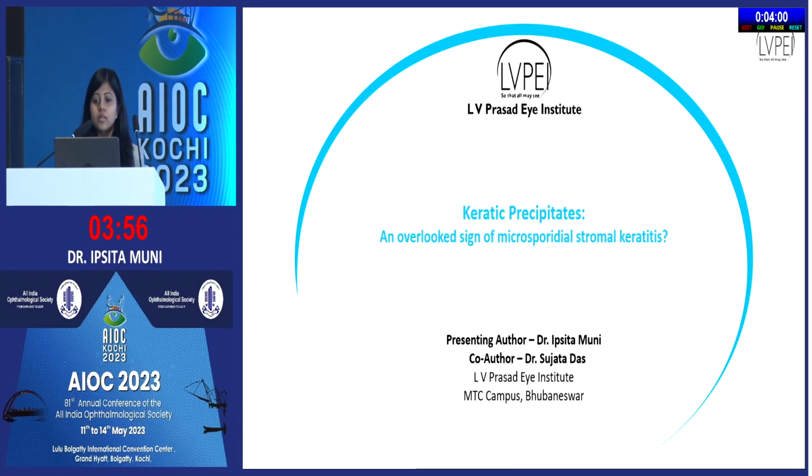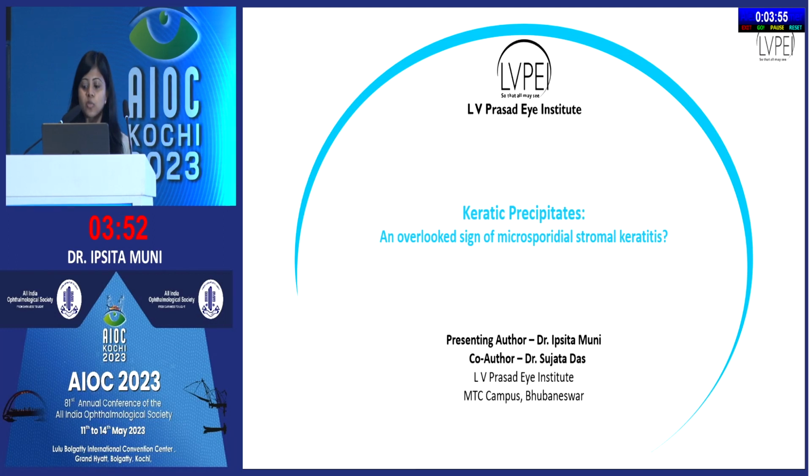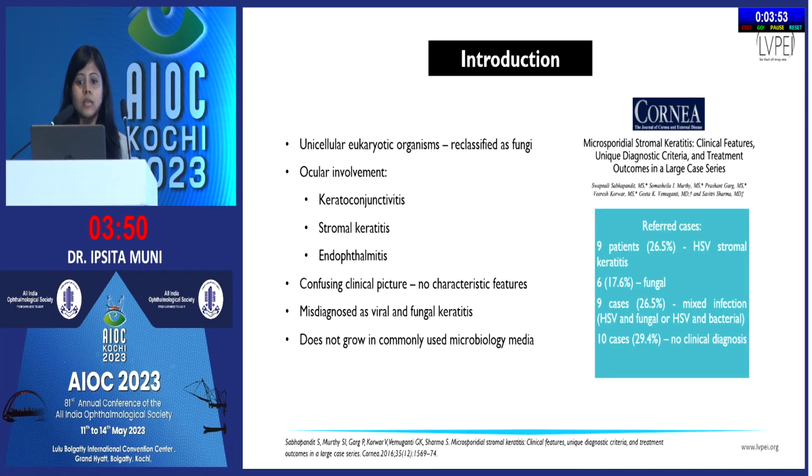Good morning to all. My presentation is titled Keratic Precipitates, an Overlooked Sign of Microsporial Stromal Keratitis. So to introduce my topic, microsporidia are unicellular eukaryotic organisms which have been reclassified as fungi. In the eye, they may cause keratoconjunctivitis, stromal keratitis, or endophthalmitis.